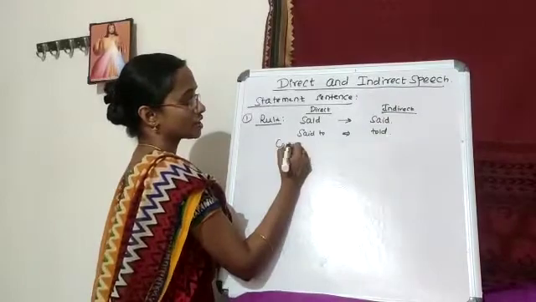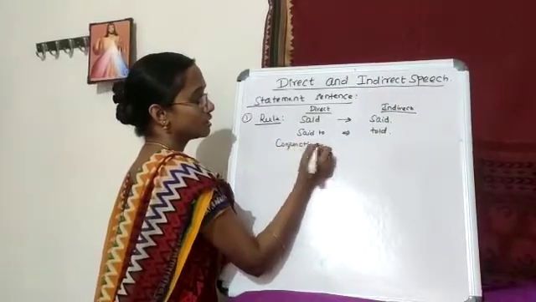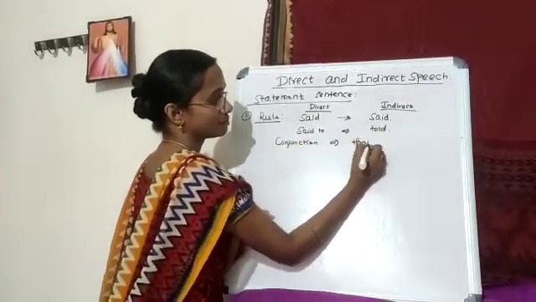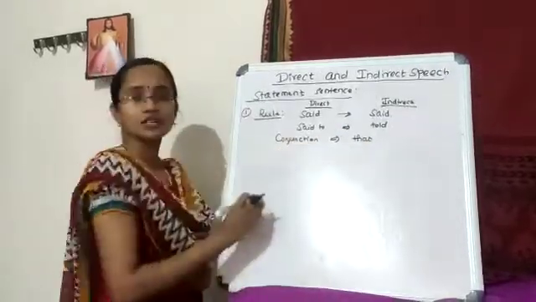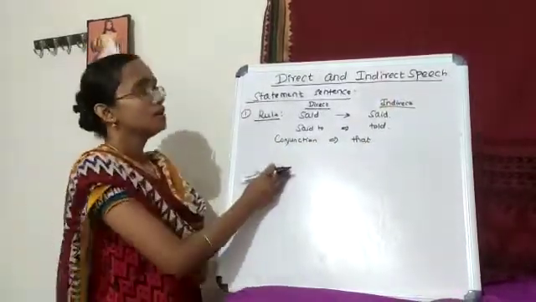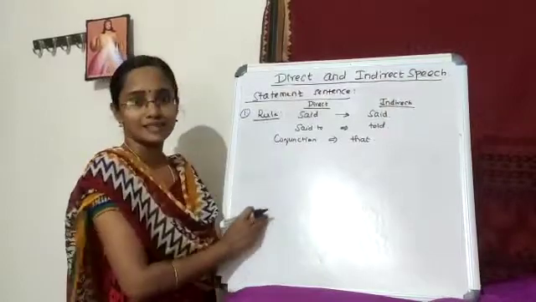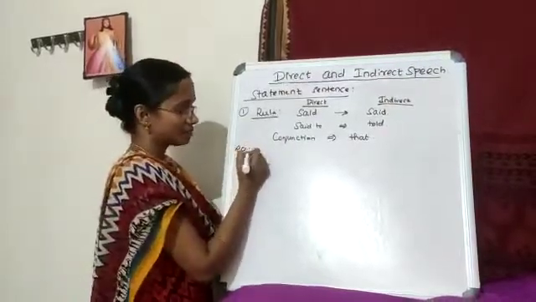Here the conjunction you need to use is that. So these are the things you have to keep in mind. This is the rule when changing a statement sentence. So we'll see one example.